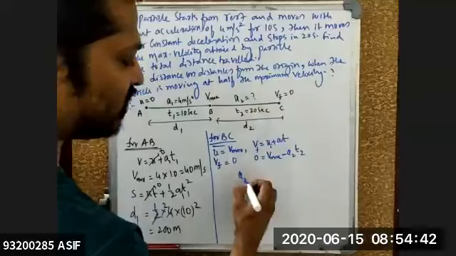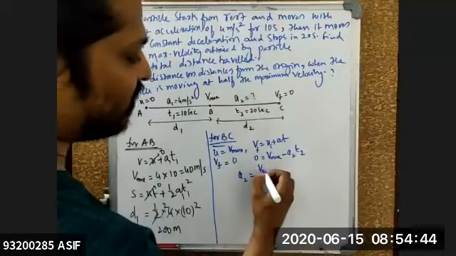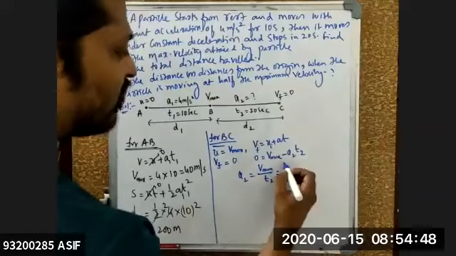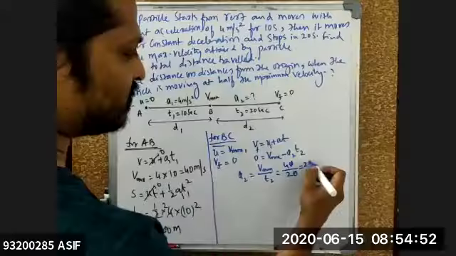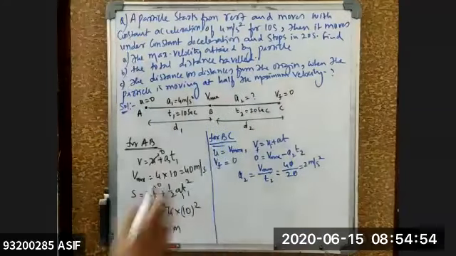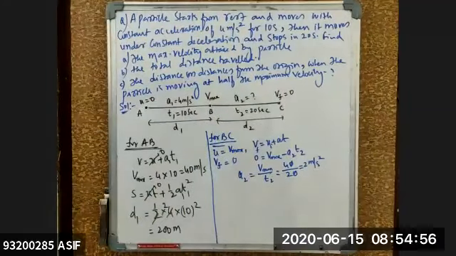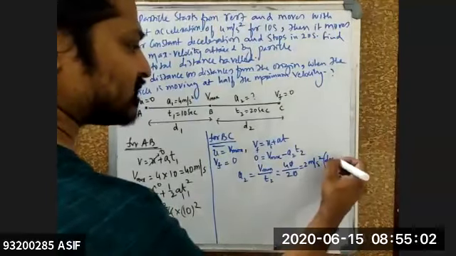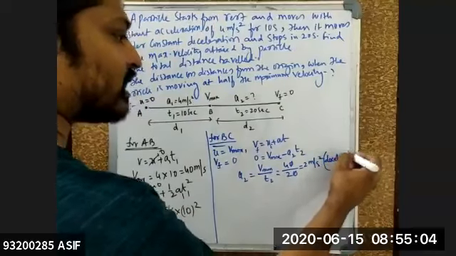So what is the value of A2? A2 is equal to V max divided by T2. V max, how much did I get? 40. 40 divided by T2, which is 20, is 2. That means 2 meter per second square is the acceleration of the body. So the A2 value is 2 meter per second square. Is this acceleration or deceleration? Deceleration, or retardation, you can say.